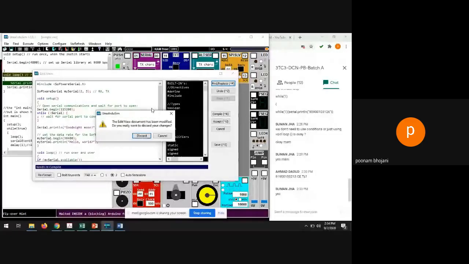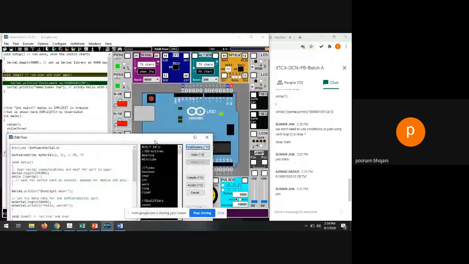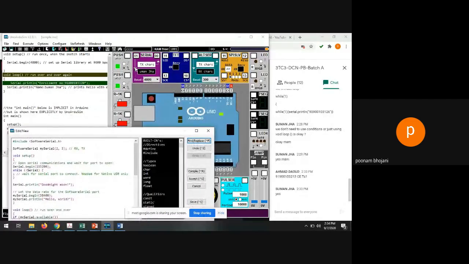Okay, so I told you that before the break, we are going to do one more task in this software. Here, only one serial port is there. Let me present my screen. So by transmitting from here, how can you receive it here? From the program, if you are writing something, obviously it will be received into this port. But if you want to transmit from here, how can you receive it somewhere, right?